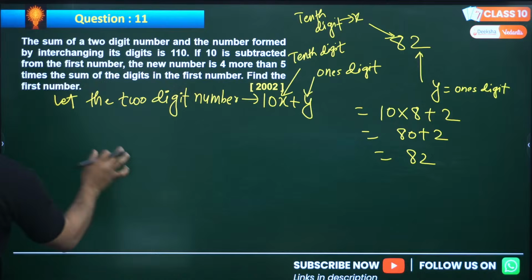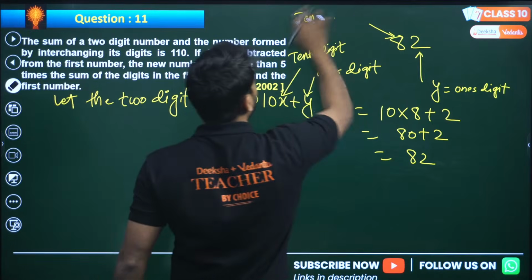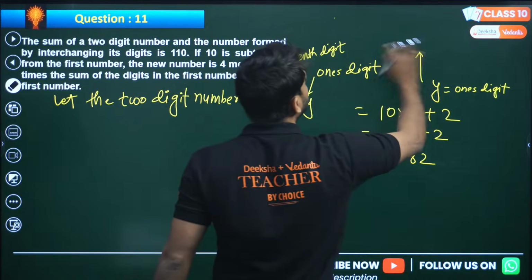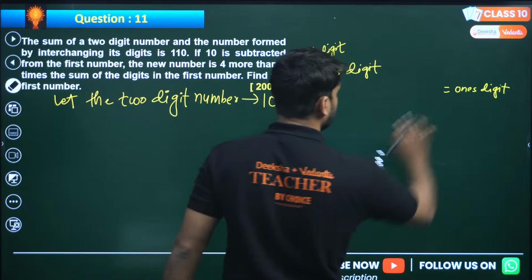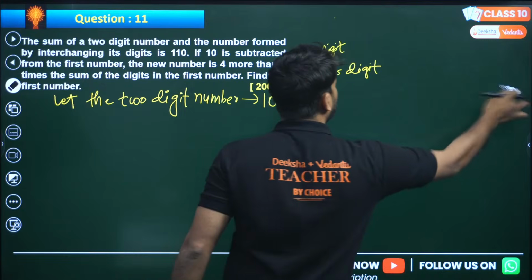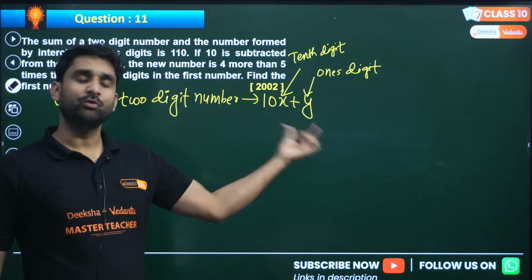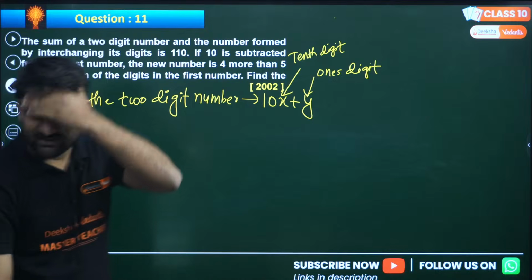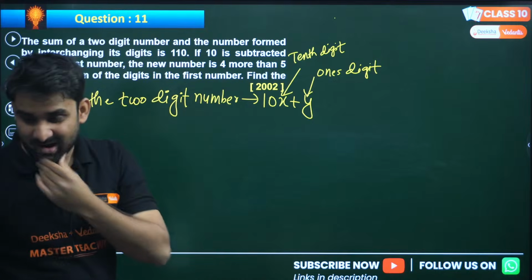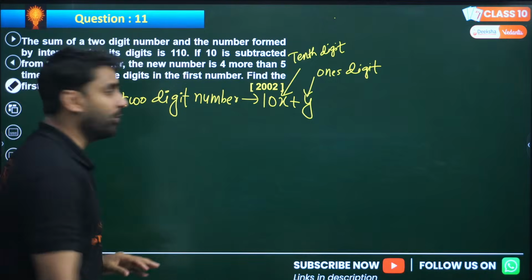All 2-digit numbers from 10 to 99 lie in this form. You can verify. Yes Nikhil, for CBSE, and these questions are relatable for ICSE also. Don't worry. Now, listen.